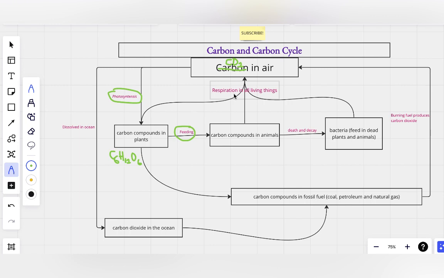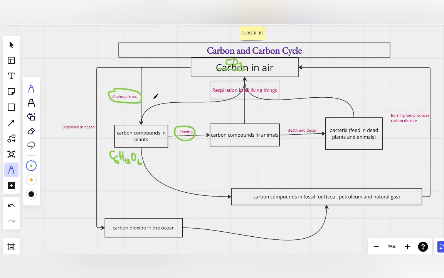And more so, the carbon dioxide that gets dissolved in the ocean is just the carbon dioxide around the ocean environment. The carbon dioxide that is not around the ocean environment does not get dissolved in the ocean. Even of the one around the ocean, just a small fraction gets dissolved.